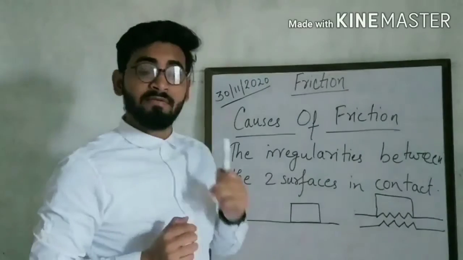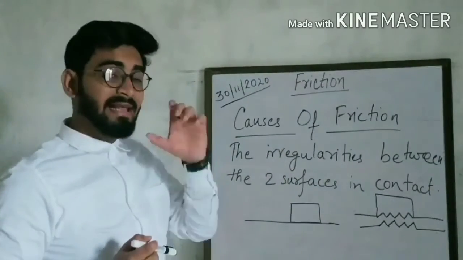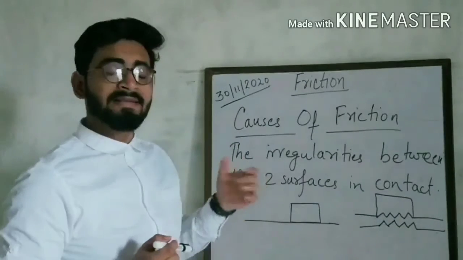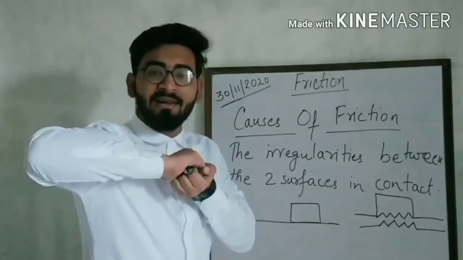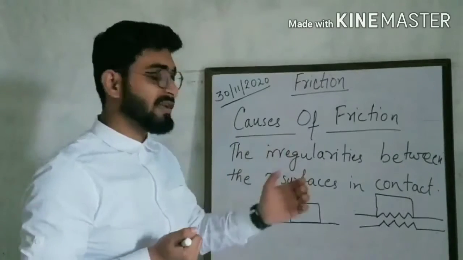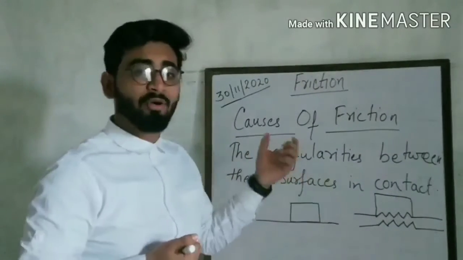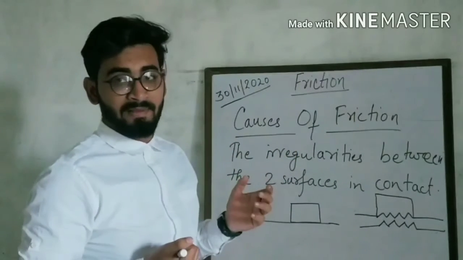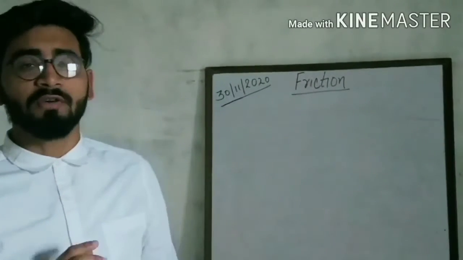And this causes friction. So what is the cause of friction? Yes, the irregularities between the two surfaces in contact cause friction. Understood? Because these irregularities cause interlocking between the two surfaces, and it becomes very difficult for the objects to move. So this is the cause of friction.